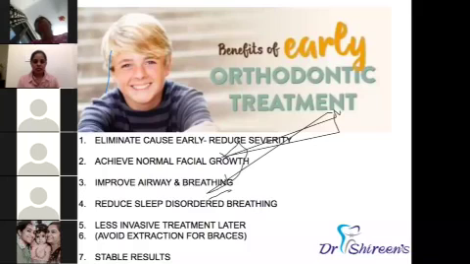Because I see many parents bring their kid at around 12 or 13 years of age, or after 14 or 15 years of age, and they say the teeth are crooked, we waited till this time because we wanted all the milk teeth to fall and the permanent teeth to come, and we need to put braces. But after allowing all the damage to happen, what is there in removing teeth and putting braces? The point is, we have to stop them at the earliest. What is the causative factor? When you eliminate the causative factor, an invasive treatment like braces or extracting teeth for braces can be avoided, when you have normal, well aligned, wide jaws.